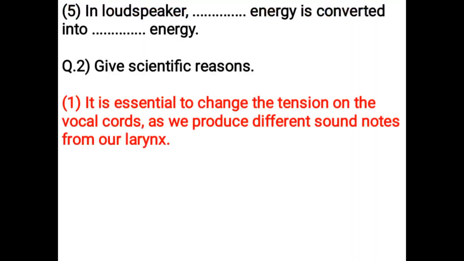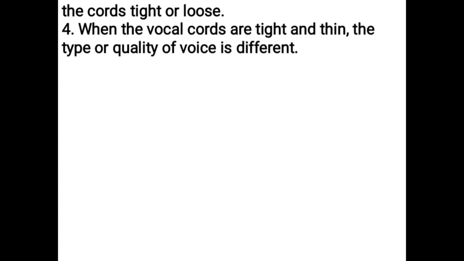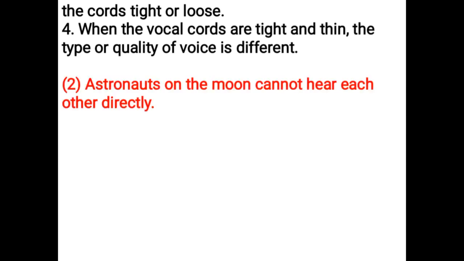Give scientific reasons. It is essential to change the tension on the vocal cords as we produce different sound notes from our larynx. Two vocal cords are stretched across the voice box or larynx in such a way that it leaves a narrow slit between them for the passage of air. When the lungs force air through the slit, the vocal cords vibrate, producing sound. Muscles attached to the vocal cords can make the cords tight or loose. When the vocal cords are tight and thin, the type or quality of voice is different.